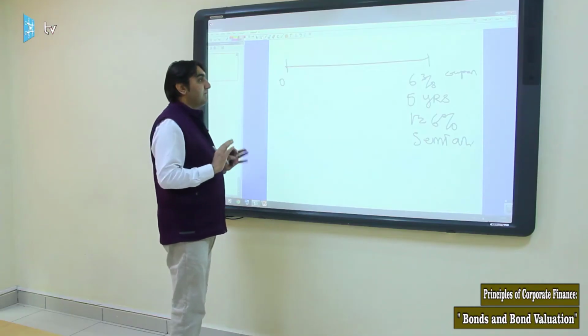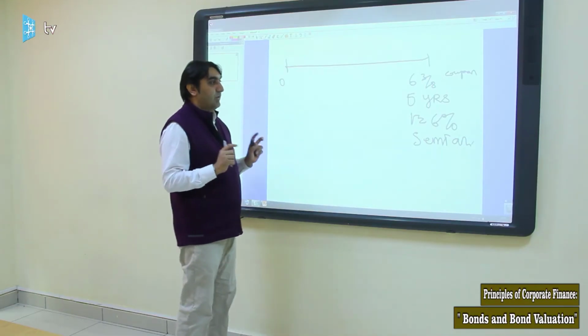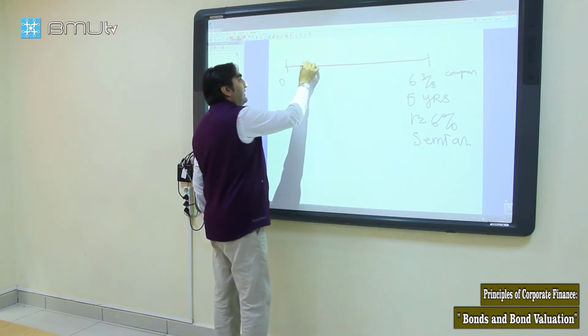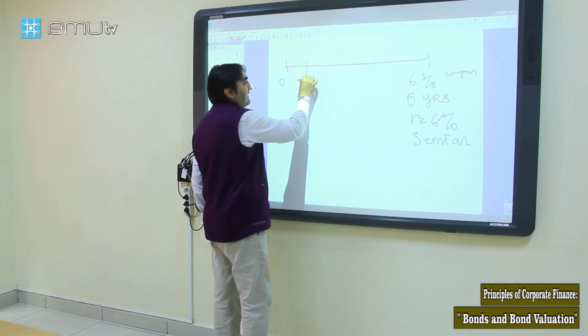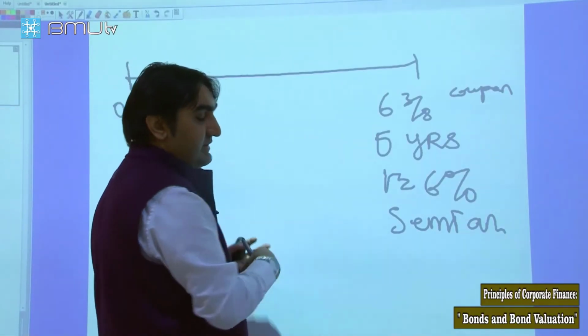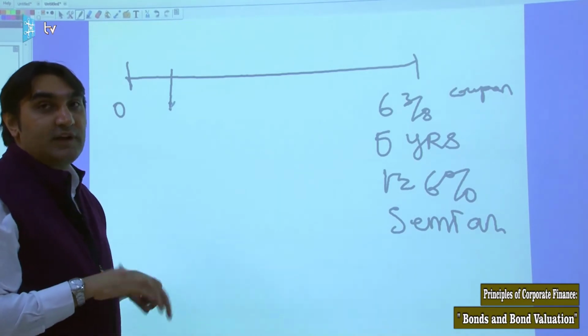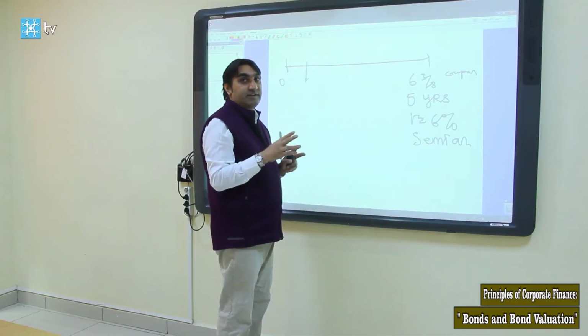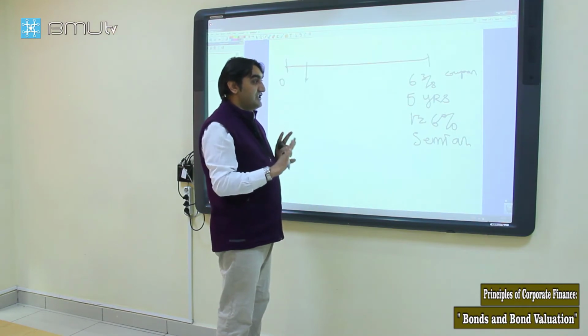So what's the price of this bond? The price of this bond is the present value of future cash flows. Here, starting from this date, we have 5 years, from the beginning of 2016 until the end of 2020. So we have 5 years.